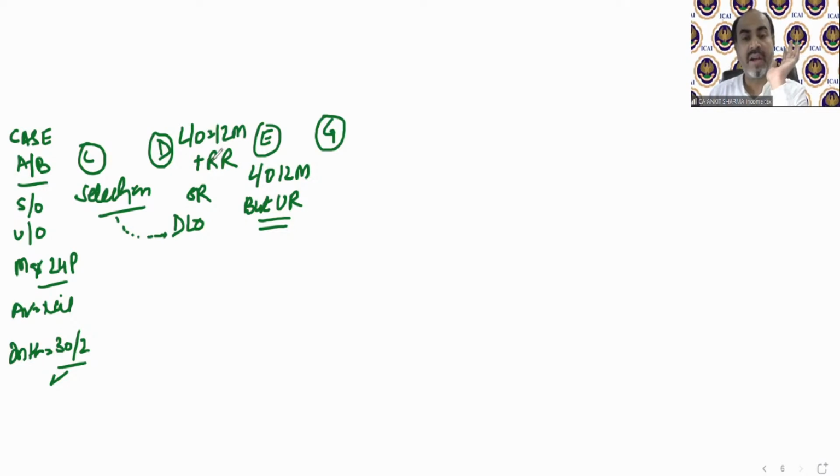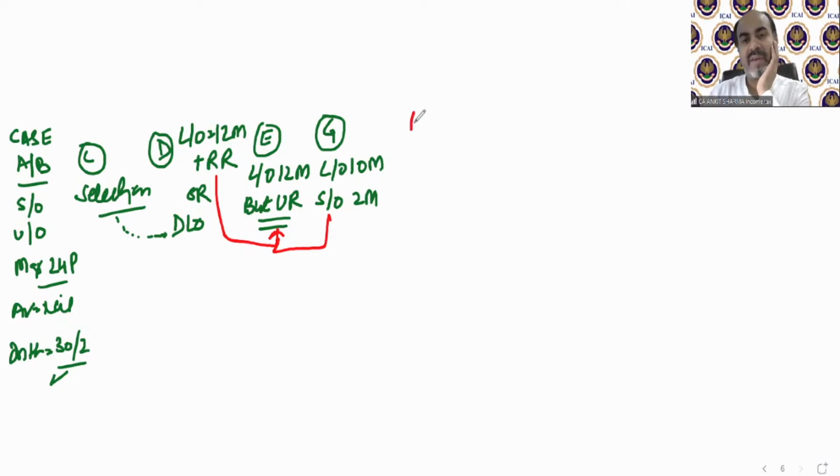Remember, in D and E, property is let out for 12 months, but in G case, property is let out, for example, 10 months and self-occupied for 2 months. It's not unoccupied. It's self-occupied or let out. So that is case number G. In all case number D, E, and G, same concept applicable. Rent received only will change. Otherwise, all provisions are same.